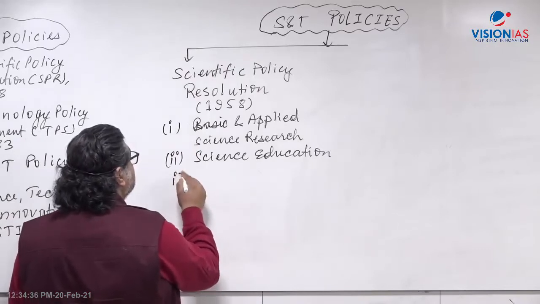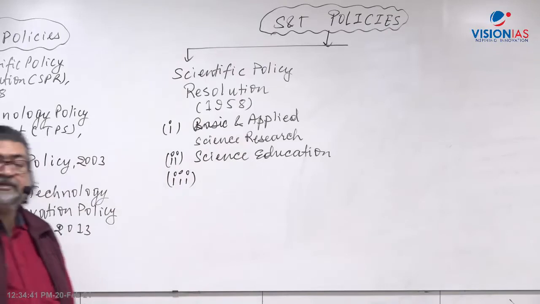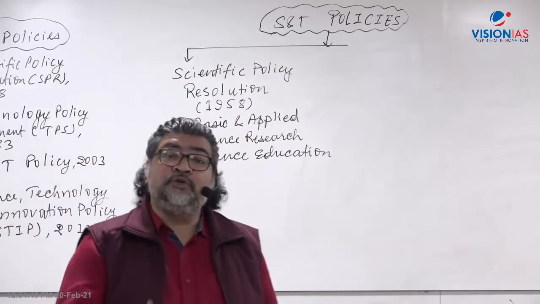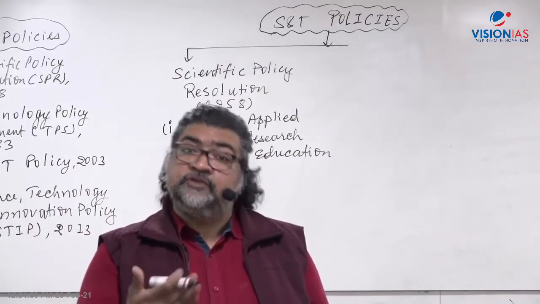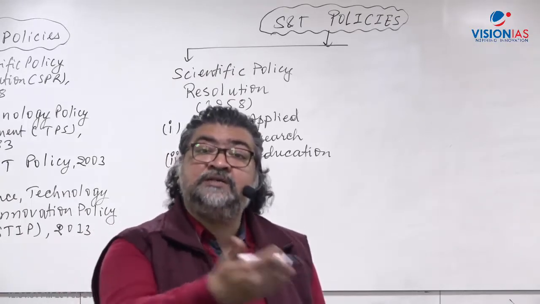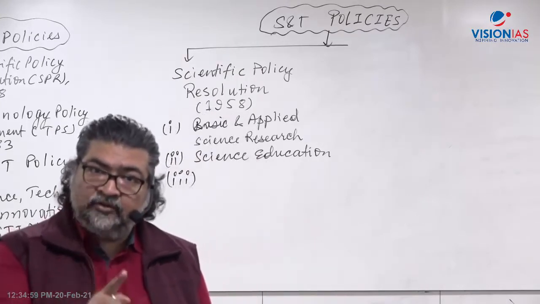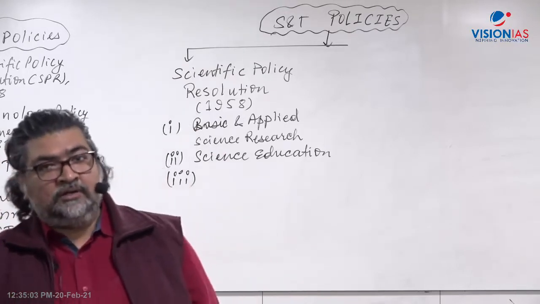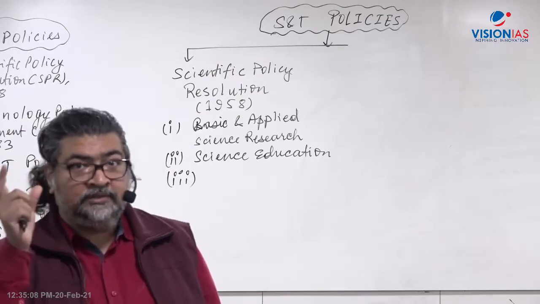Third one was, in order to go into advanced areas of science and technology, what was required during that time was to provide opportunities to meritorious scientists so that they can work and develop science and technology for societal development. You'll always find all our science and technology domains, whether it's space science or defense or whatever, also have the societal point of view, a socio-economic perspective.